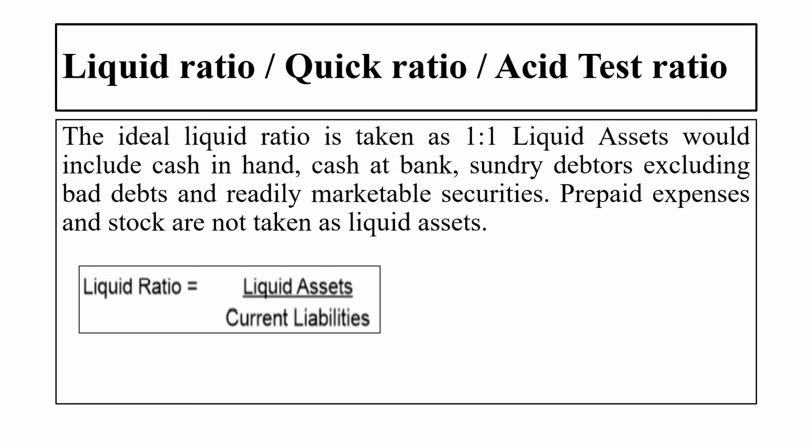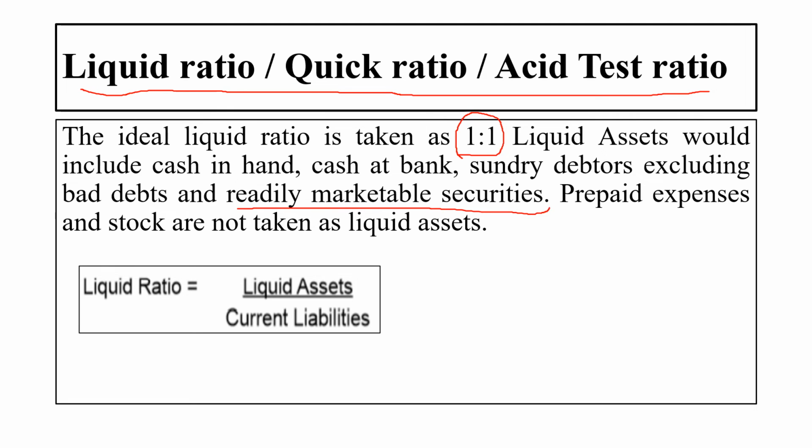Another important formula here is the liquid ratio, or the quick ratio, or the acid test ratio. The ideal liquid ratio is taken as 1:1. Please remember this. The liquid assets include cash in hand, cash at bank, sundry debtors excluding bad debts, and readily marketable securities.